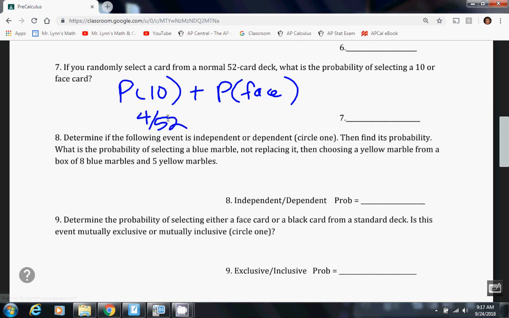And just so you know, they didn't ask us about mutually exclusive or mutually inclusive here, but this would be mutually exclusive because we cannot draw one card and it'd be both a 10 and a face card at the same time.